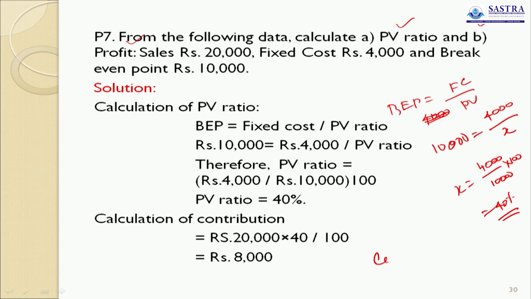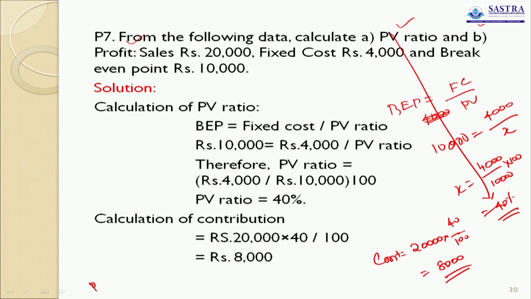Sales is given. So contribution equals PV ratio on sales: 20,000 into 40 divided by 100 equals 8,000. So contribution is 8,000 and PV ratio is 40. But what do they ask you to find out? Profit. Contribution 8,000, fixed cost 4,000.